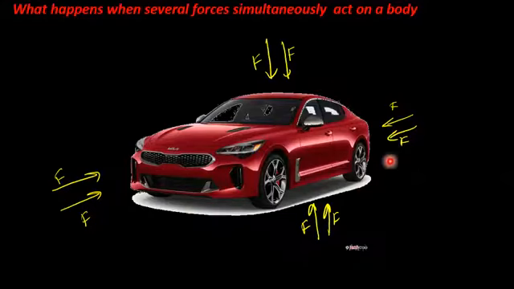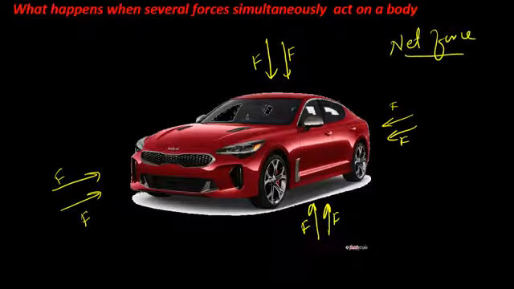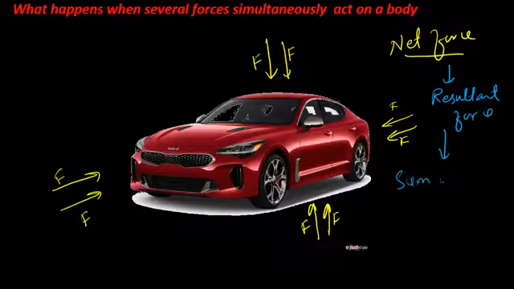acting on an object is equal to 0, then this refers to the net force. Here I first need to explain the net force. The net force means the resultant force, or you can say the sum of all forces.